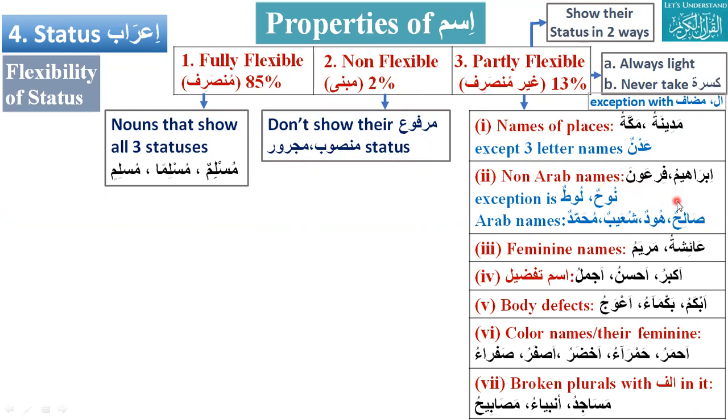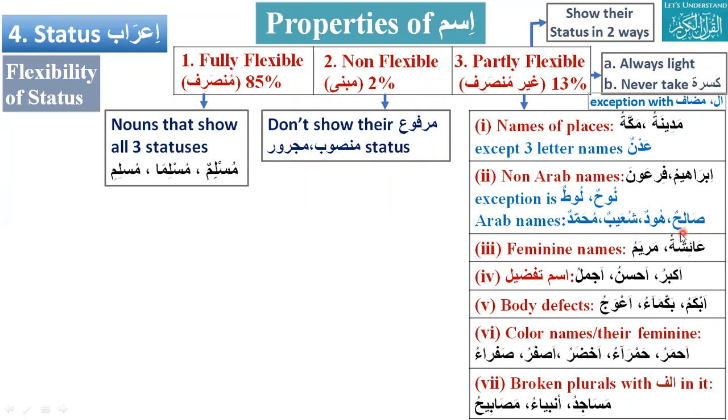If it stays the same, I will put it in non-flexible. But Fir'aunu and Fir'auna. Yes, Fir'aunu, Fir'auna. And yesterday we also discussed that they will not have any tanween. What about Ibrahim? Ibrahimu is the marfu state, and Ibrahima will be the majroor and mansub. Why? Because they are non-Arab names. But there is an exception for three-letter names.